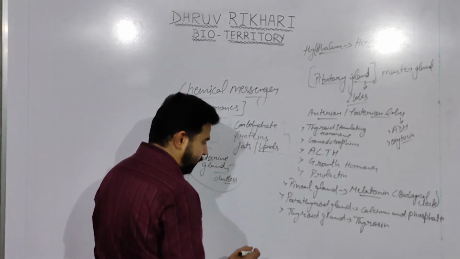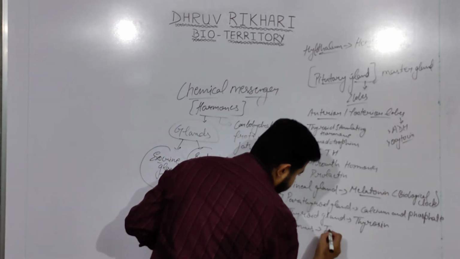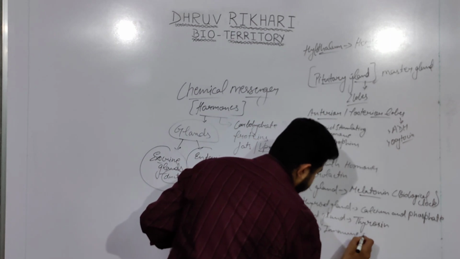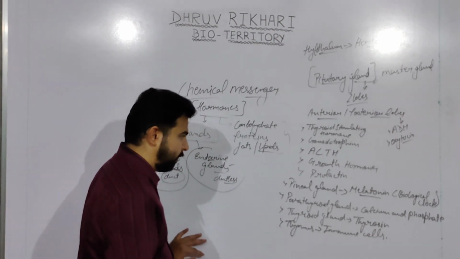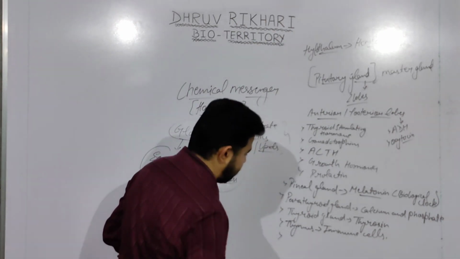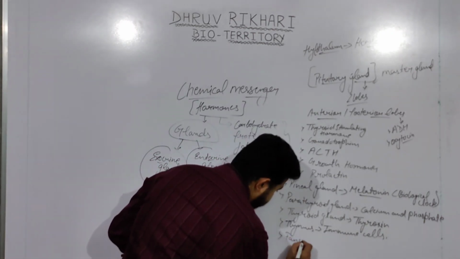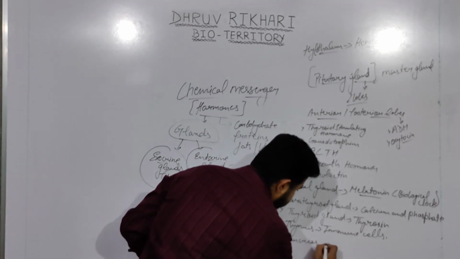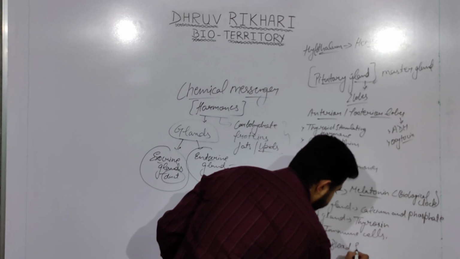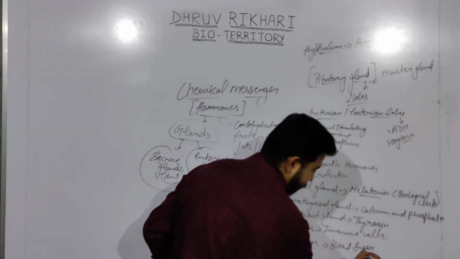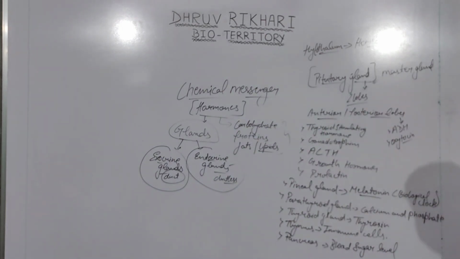They are not able to perform efficiently in the body for regulating metabolic activities. Apart from this, we have the thymus. The thymus helps in forming immune cells. Now these glands are very important. Okay, so you can note down thymus. The other important gland is the pancreas. The pancreas helps in maintaining blood sugar level.